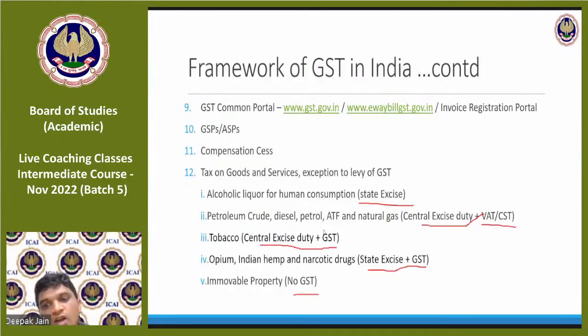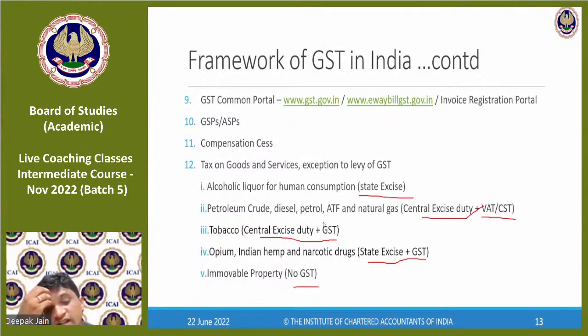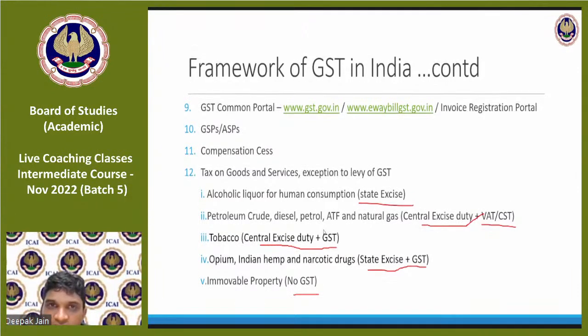Why on Indian hemp are both GST and state excise levied? It is levied, sir, because on some products they wanted to charge both the taxes. The state said we will not leave our excise, that is our more important revenue. So they said, okay, you levy and we will levy GST also. On some products, the extra tax is levied because these are all sin goods. So both taxes are legally permitted.